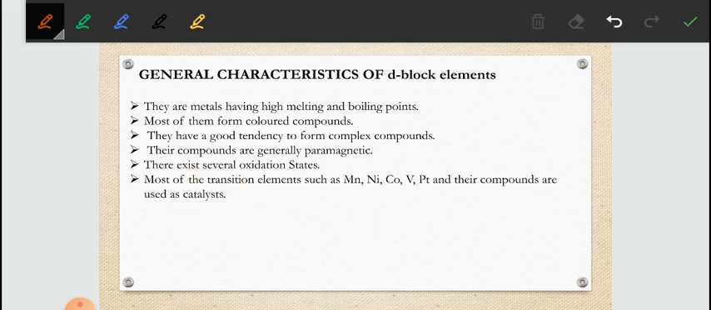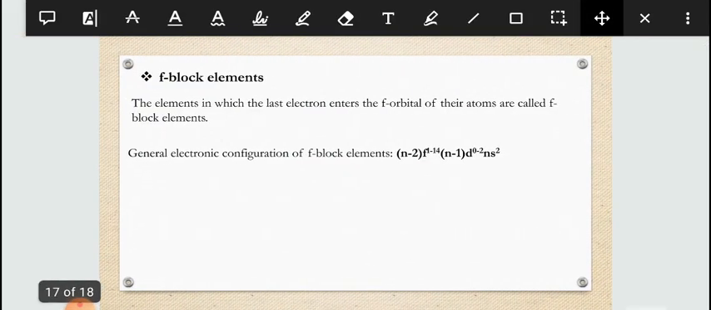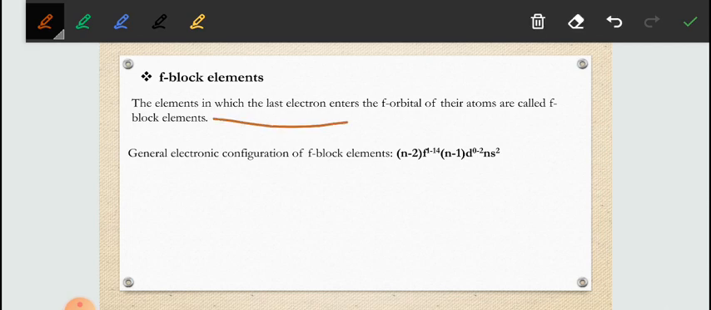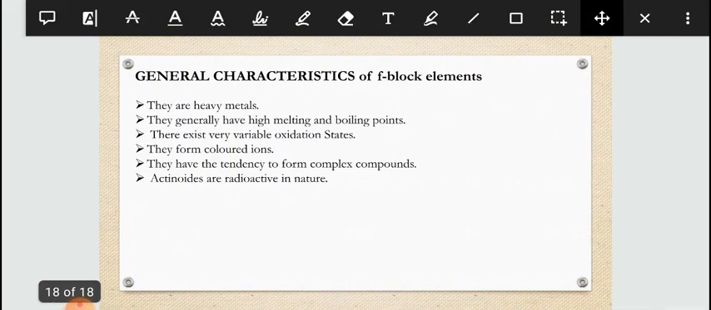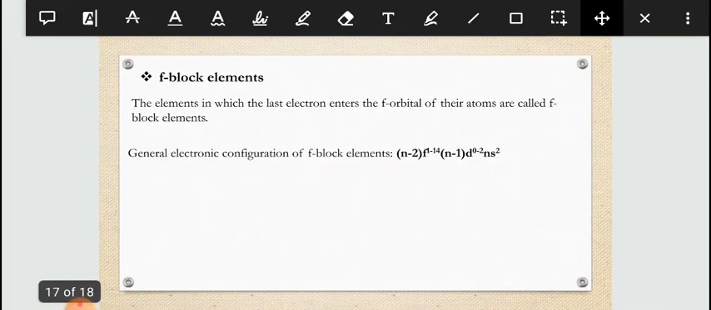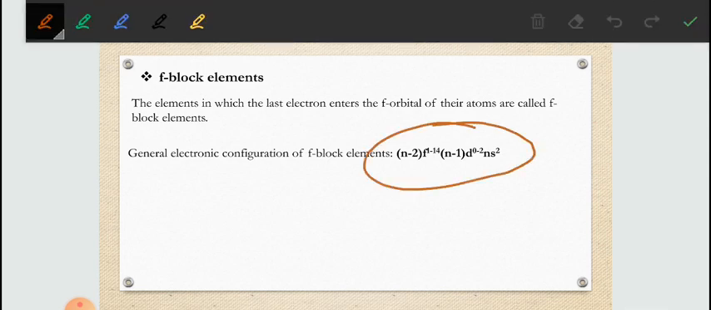Next we are going to talk about f block elements. When the last electron enters the f orbital, it is known as an f block element. The configuration is (n-2)f1-14 (n-1)d0-2 ns2. This is the general configuration of f block elements. We have discussed in detail in our previous chapter how we fill the electronic configuration into the orbitals, so you must see the last video of that chapter to get to know how we make these configurations.